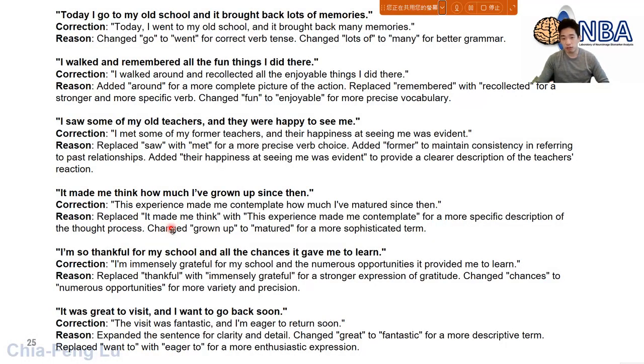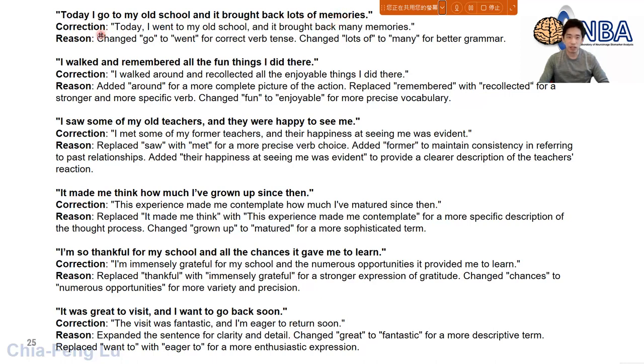So then you may find that ChatGPT not only outputs the revised paragraph, but now you can see it will also list each correction with the reason. For example, this is the original sentence: Today I go to my old school and it brought back lots of memories.